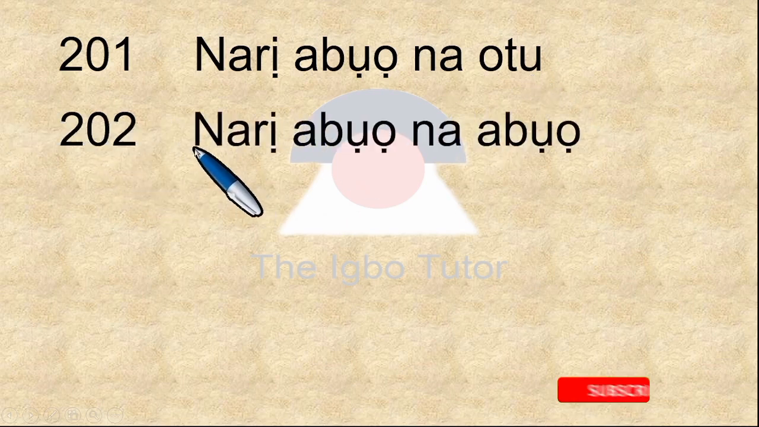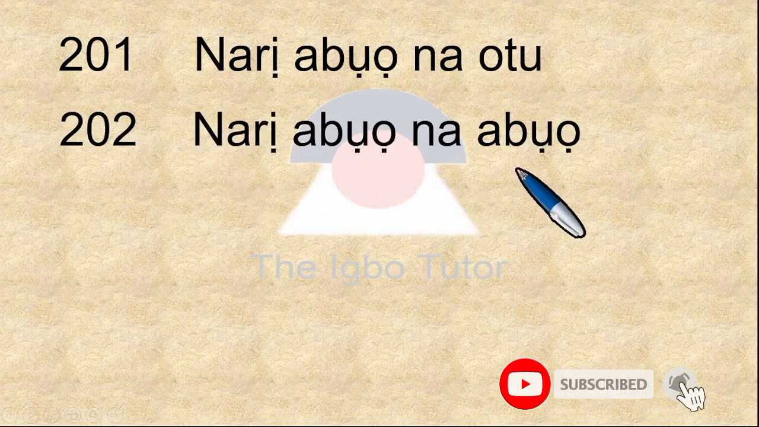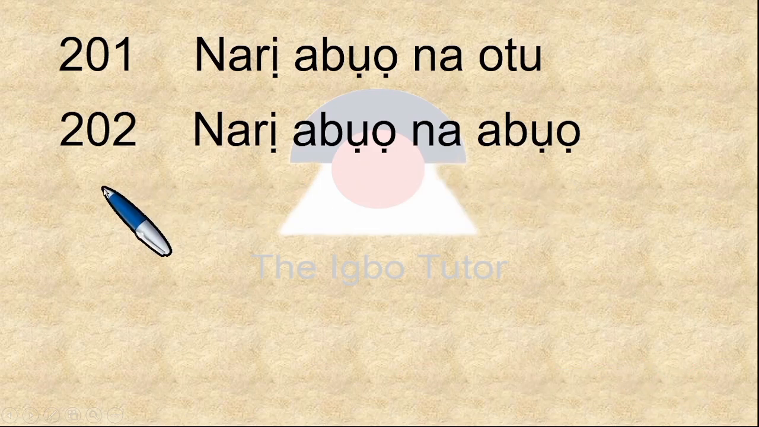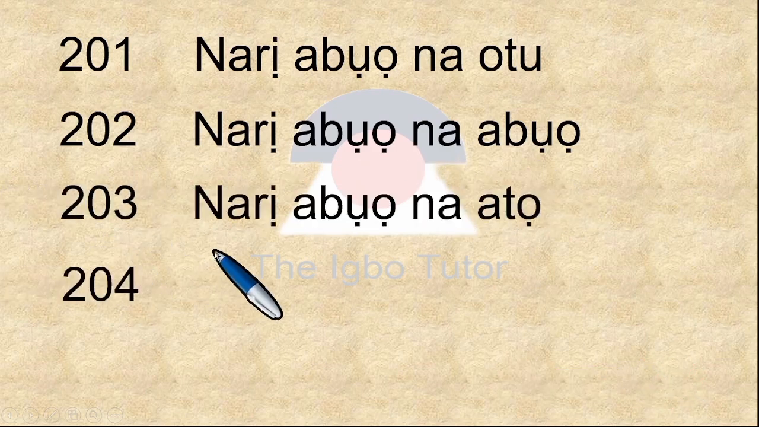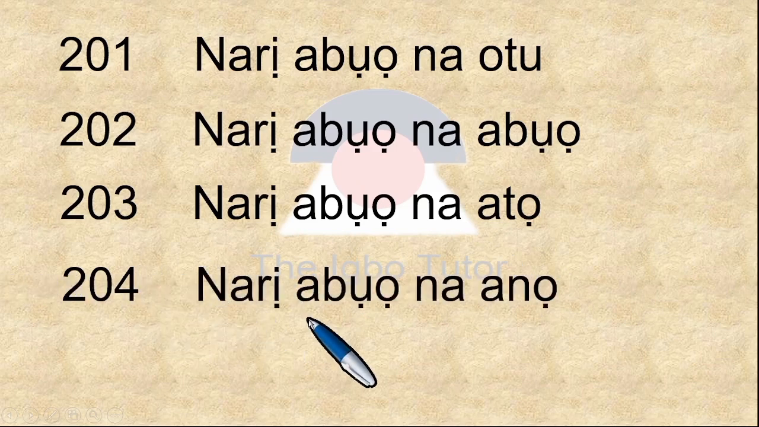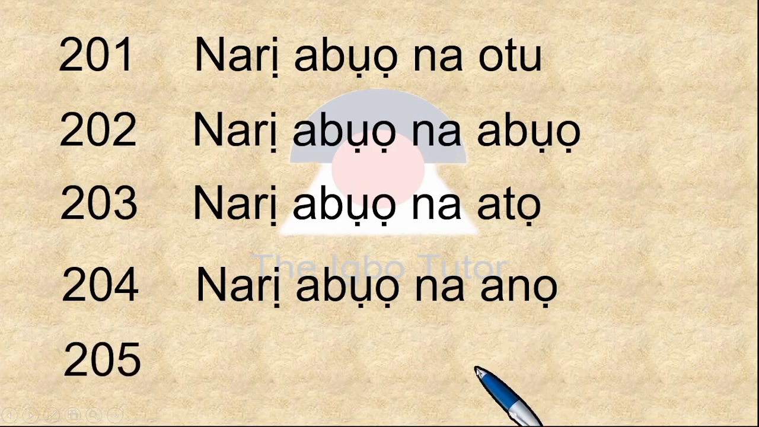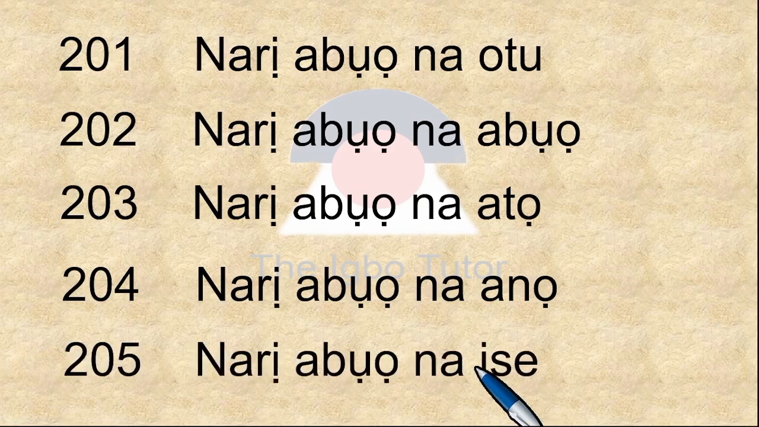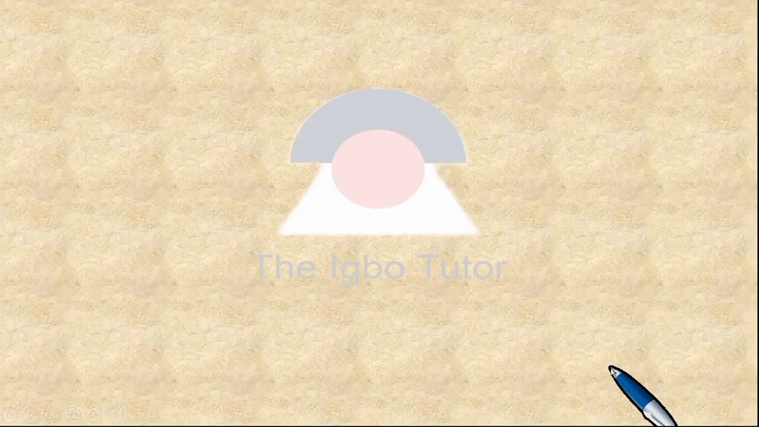202, which means narị abụọ na abụọ. We move on. 203, which is narị abụọ na atọ. 204, narị abụọ na anọ. Move on to 205, which is narị abụọ na ise. We go on to the next page.